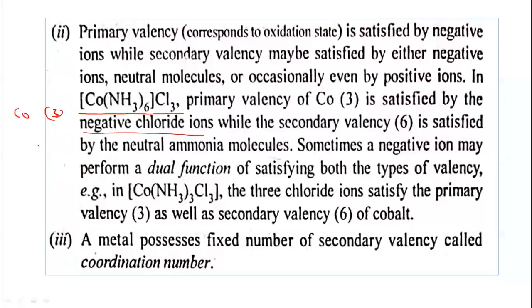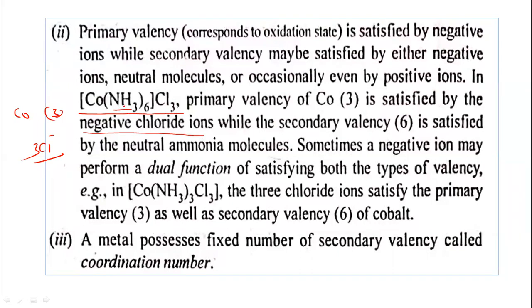Three chloride ions carry the negative charge. Hence, the primary valency of the cobalt ion is 3 here. And the secondary valency is 6, because 6 ammonia molecules are linked to the cobalt, and it is non-ionizable.